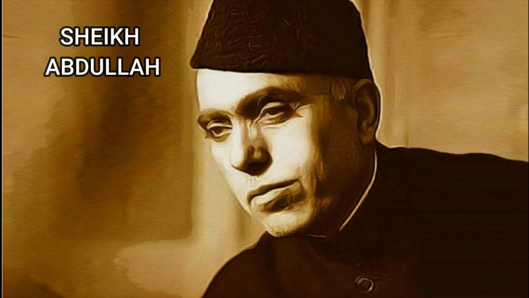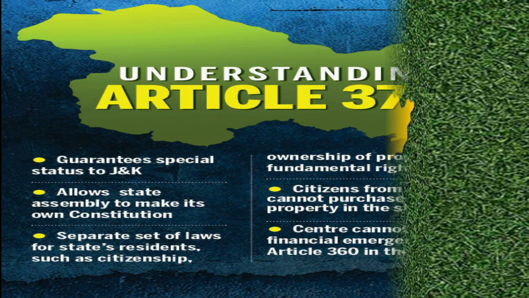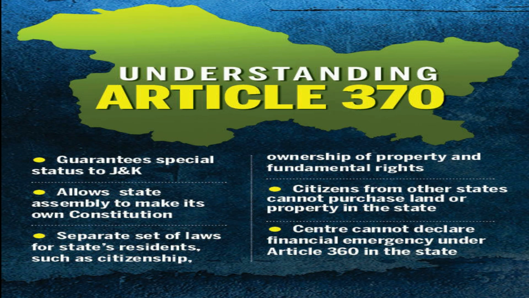Sheikh Abdullah wanted to overthrow the monarch and wanted to rule Kashmir. Basically, he wanted to be the Prime Minister of Kashmir. So his party started a movement against the monarch and they were successful enough to throw him out of the monarchical regime, and Sheikh Abdullah himself became the Prime Minister. Now, two years after the First Indo-Pak War, in October 1949, Article 370 was inserted in the Constitution, giving certain special powers to the state of Kashmir.